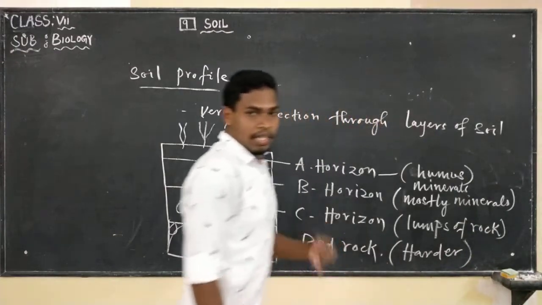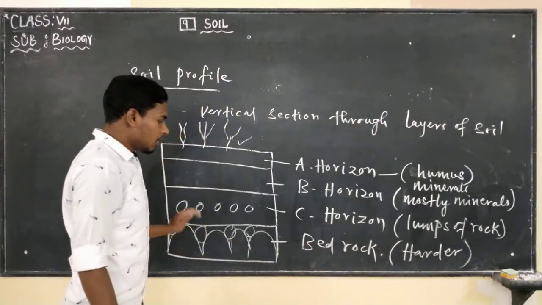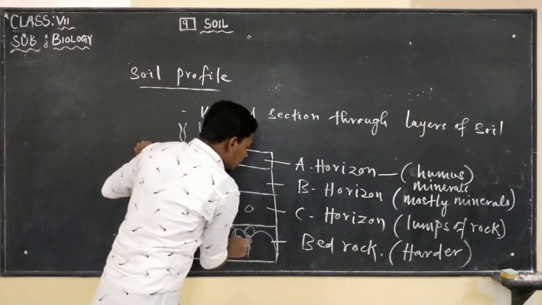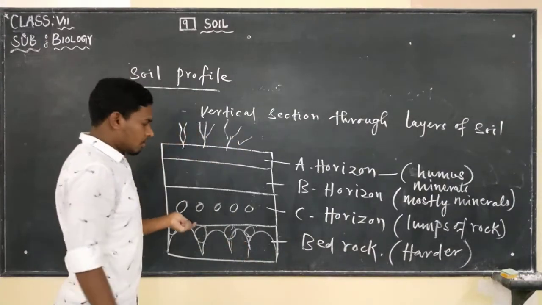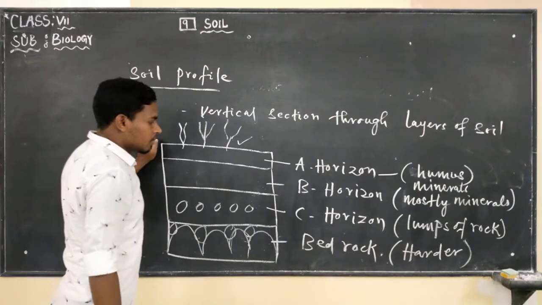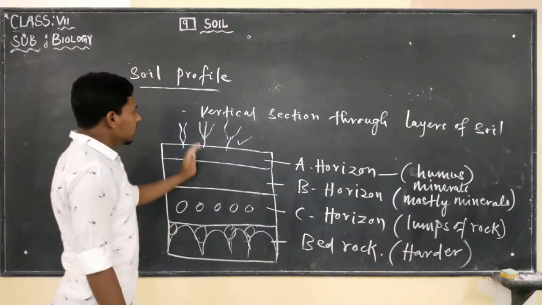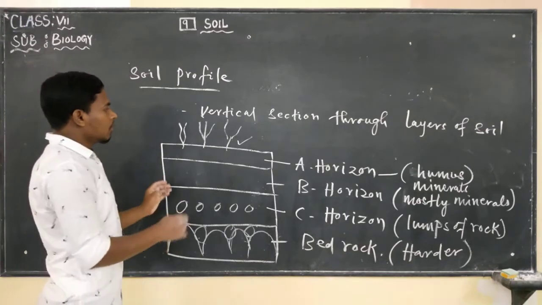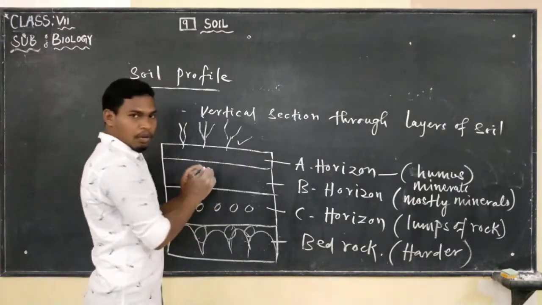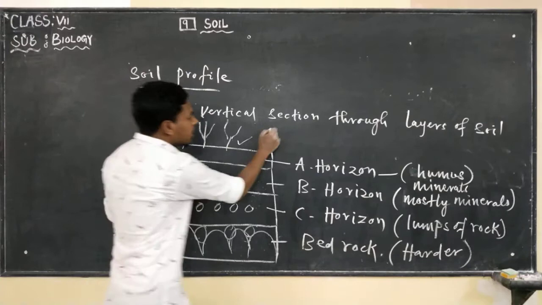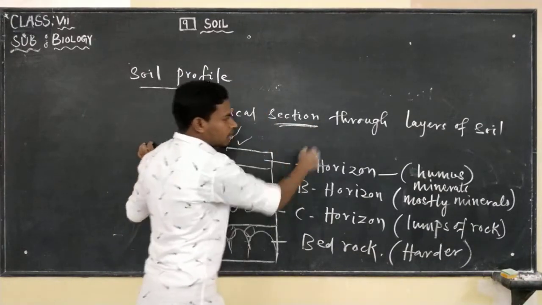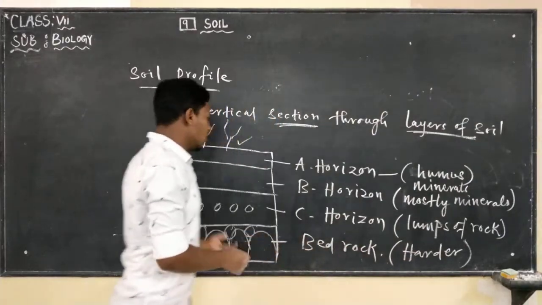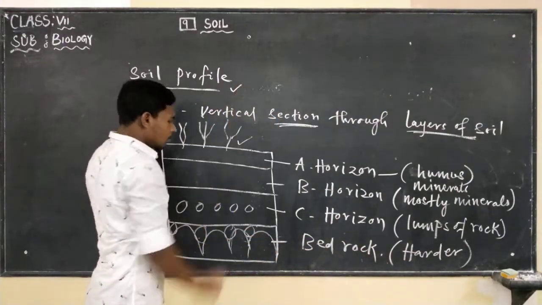If we try to dig with a spade, we cannot dig the bedrock because there are many larger size of rocks. So this was the soil profile. Profile means what? A small portion of the soil. It is a section through layers of soil. So this is our soil profile.